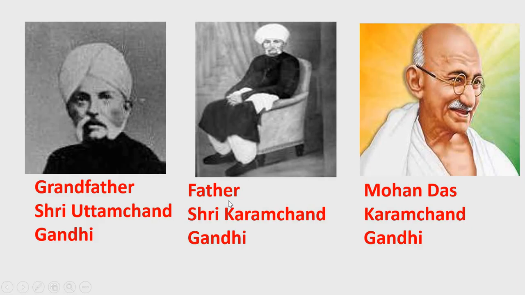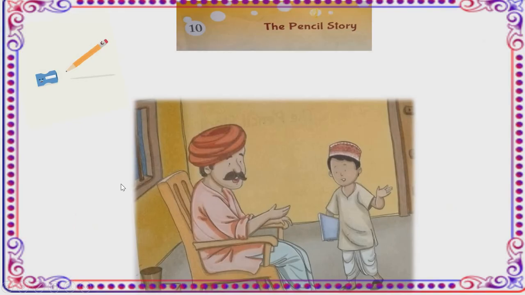Okay, now first of all, I want to tell you something. You see three pictures here. This is the picture of Mahatma Gandhi, and I'm showing you two other pictures. This is the picture of his grandfather Sri Uttamchand Gandhi and his father Sri Karamchand Gandhi. Why am I showing you these pictures? I'll tell you, because in this lesson, in the pencil story, you are going to study about Mahatma Gandhi and his grandfather Sri Uttamchand Gandhi. Okay, so should we start?